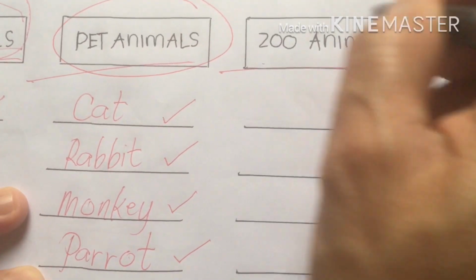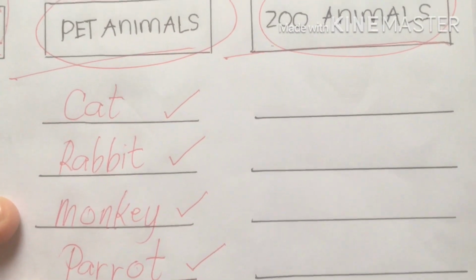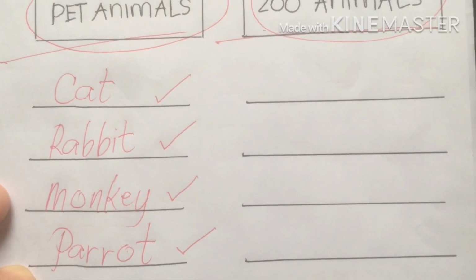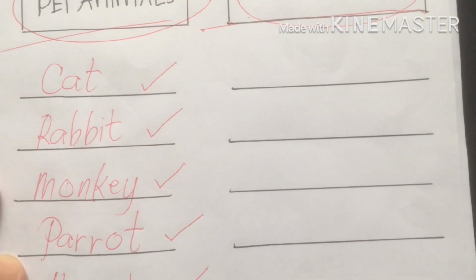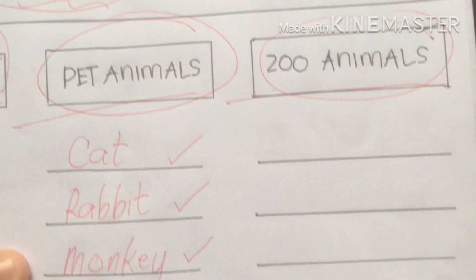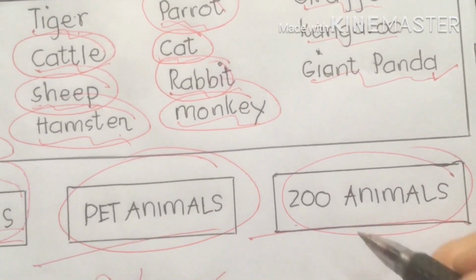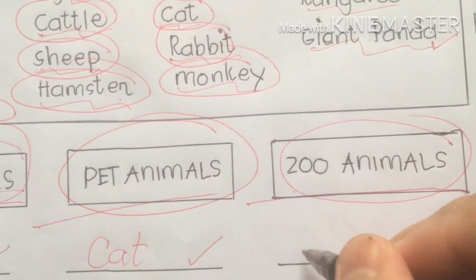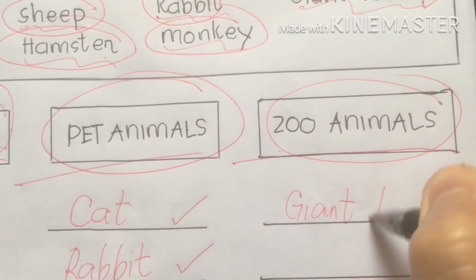Third is zoo animals. Remember, I said a while ago that a zoo is a temporary shelter for them, in order that we can protect them against what we call bad guys or bad persons. Let's jot down automatically. Giant panda. That belongs automatically. We're going to write here.